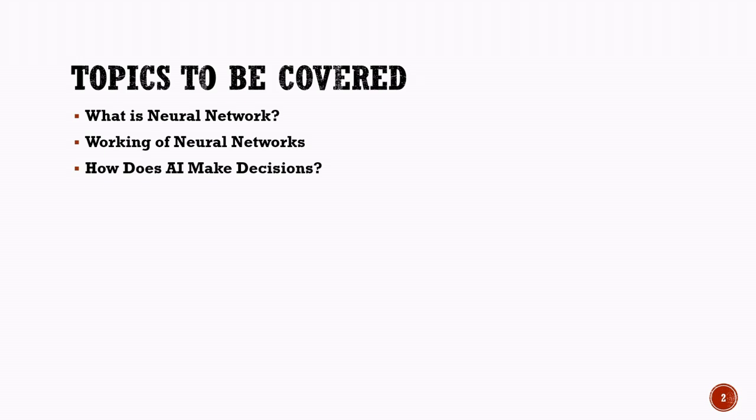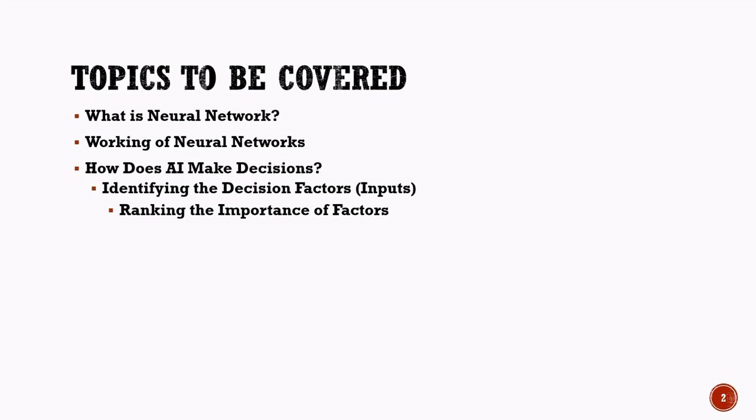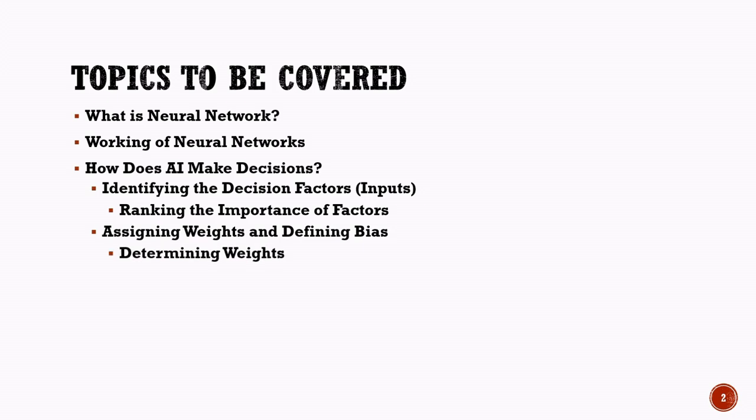We will begin by identifying the different decision factors, also known as inputs, that influence a decision. We will then see how these factors are ranked according to their importance and how different levels of importance can affect the final outcome. Moving ahead, we will study assigning weights and defining bias, which are essential concepts used by artificial intelligence systems to evaluate information. We will also discuss how weights are determined and why different factors may be given different levels of significance.